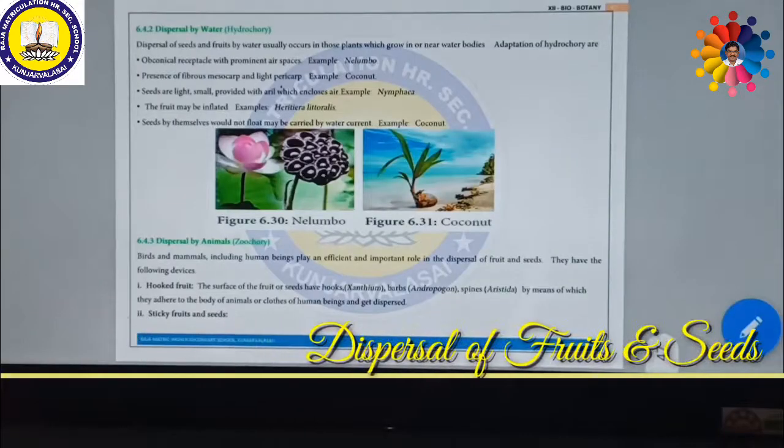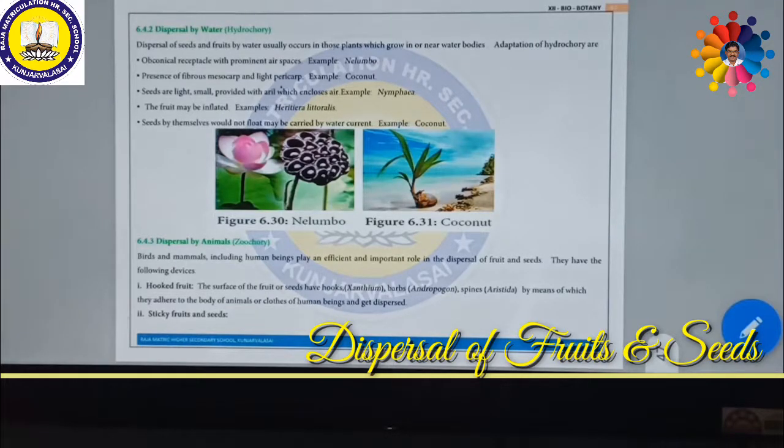Students, now we shall discuss the dispersal by animals. This is also called zoochory. Zoochory is nothing but birds and mammals, including human beings, playing an efficient and important role in the dispersal of fruits and seeds, or dispersal by animals. They have certain specialized devices to carry out this dispersal.